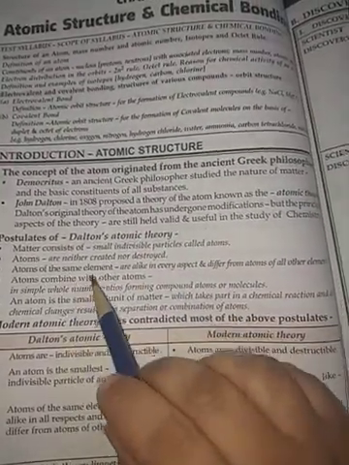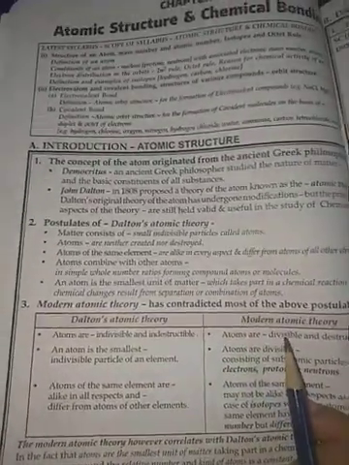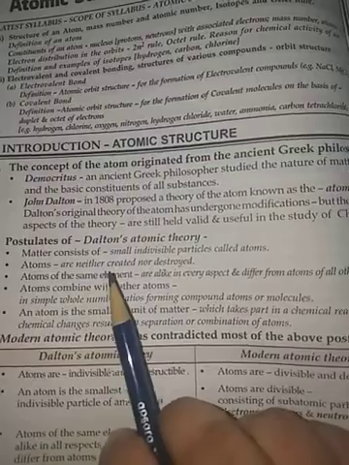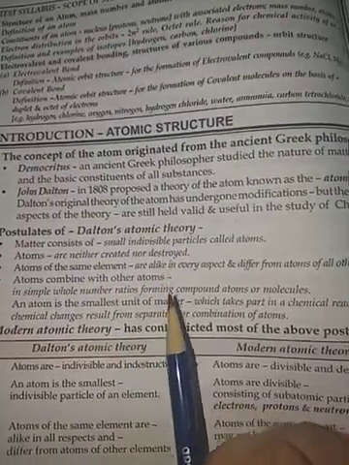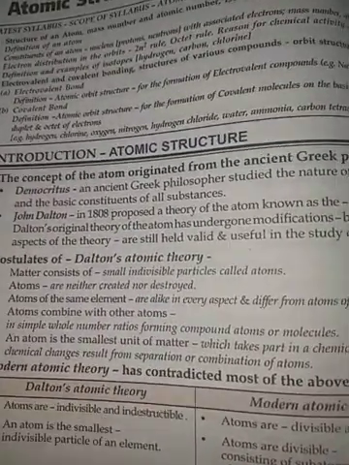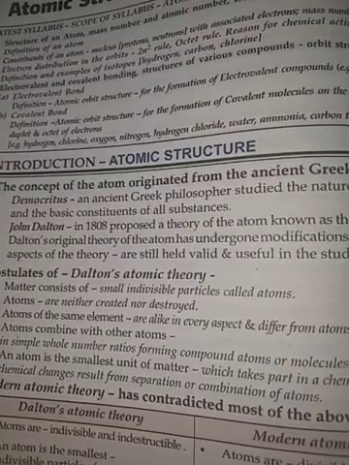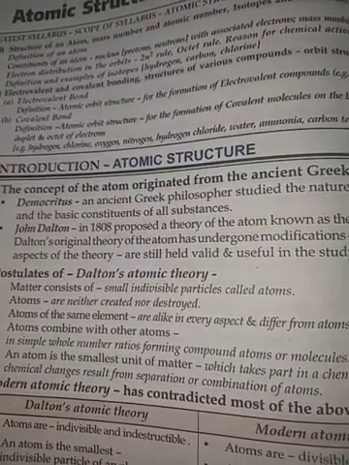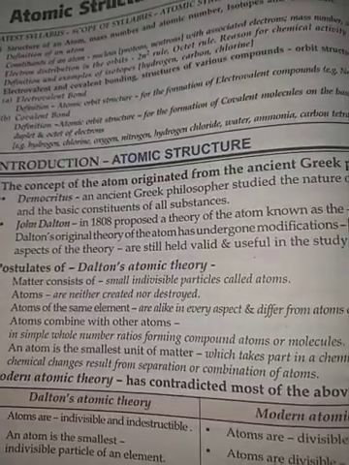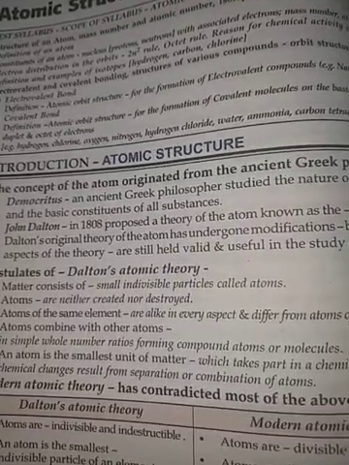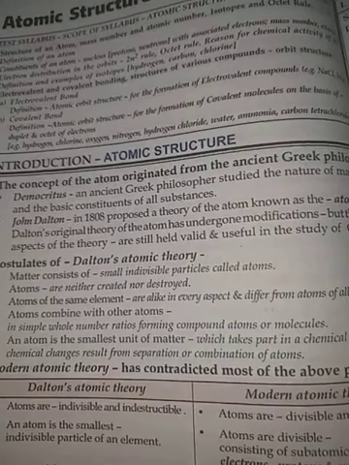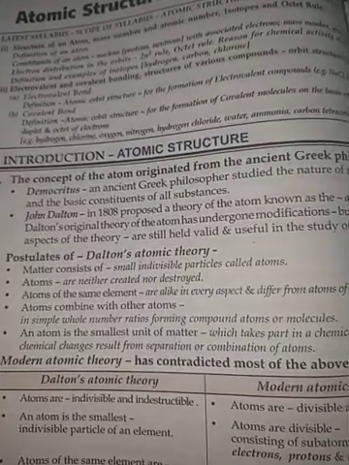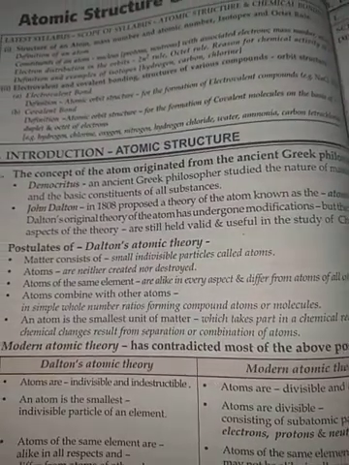Second, atoms can neither be created nor destroyed. We can never create an atom nor can we destroy an atom. In a chemical reaction also, atoms are only rearranged. The atoms of the reactants rearrange themselves to form the products. And we cannot create atoms, we cannot destroy atoms.